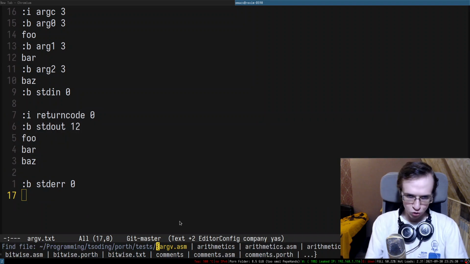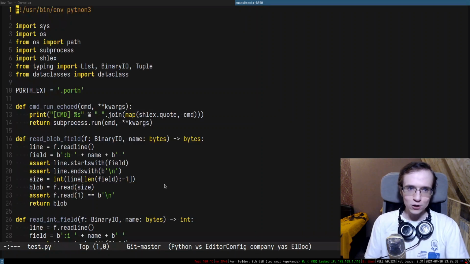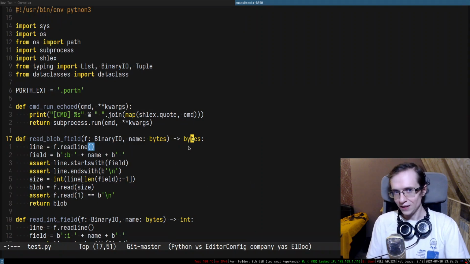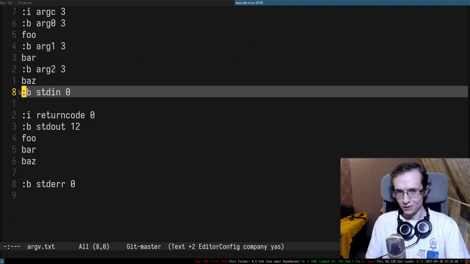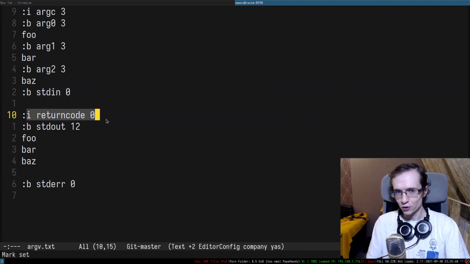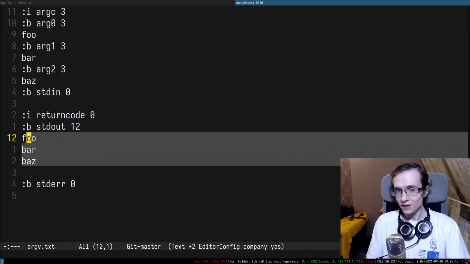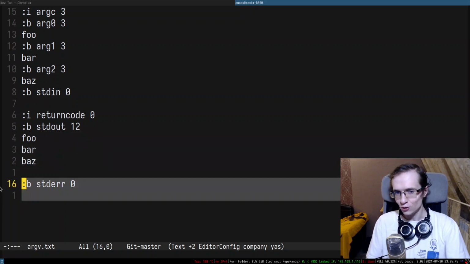And the test script, test.py, actually uses all of that to properly test everything. It reads this information, runs the program providing the command line arguments and the standard input, and then asserts that the program exited with this code, printed this on the standard output and this on the standard error.